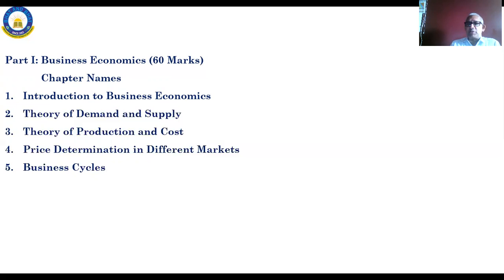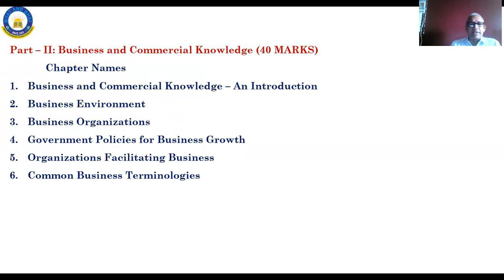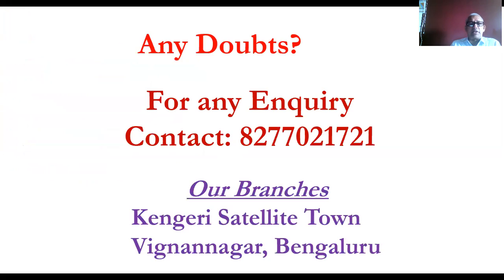Not only this much, we'll study in depth what it is. And business-related terminologies. See, one terminology here itself: demand, supply, production, cost, cost of production, sales cost, marginal cost, average cost. These are all different types of terminologies like that. We will study terminologies and all.